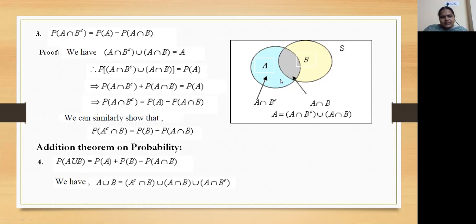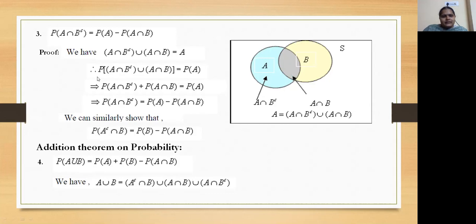A intersection B complement, union with this A intersection B, gives us the whole set A. The whole set A equals A intersection B complement union A intersection B. This is the whole set B, and the remaining part is B complement. So A intersection B complement means only this blue part will come, union with this A intersection B gives us the whole set A.